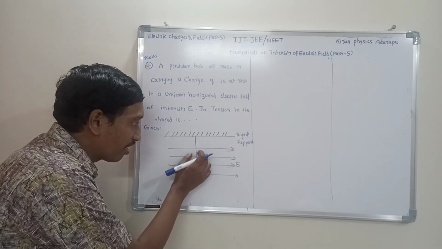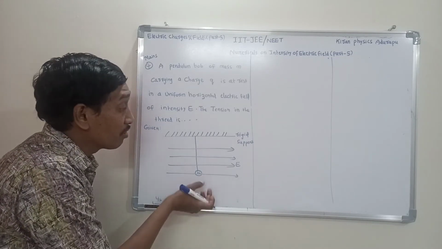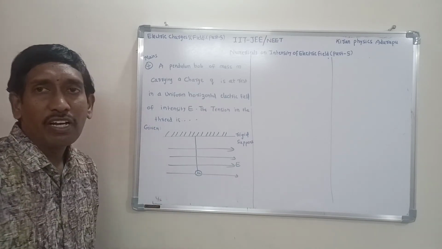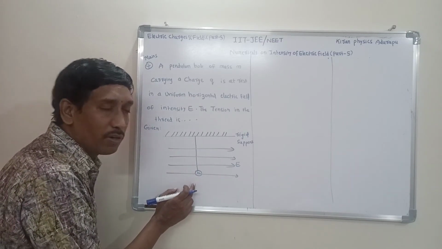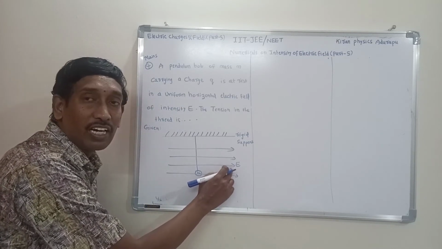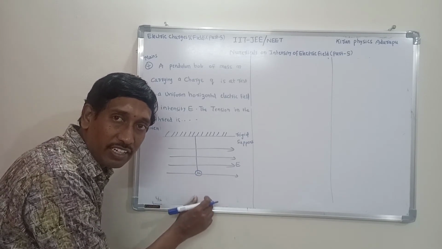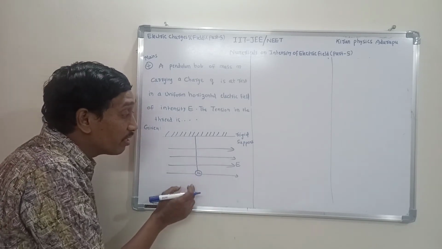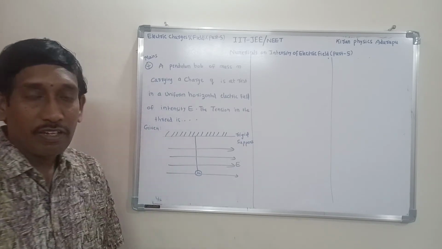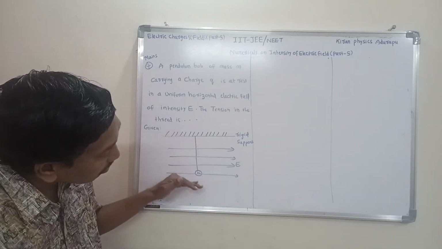So in a string or thread, a tension force is created by the suspended mass. Some more forces are also acting here. One is electric: due to this electric field, an electrical force is acting. When it is suspended, a gravitational force is acting downwards, and one more force, the tension force, is acting. When it is in equilibrium, the tension force is similar to the net force.